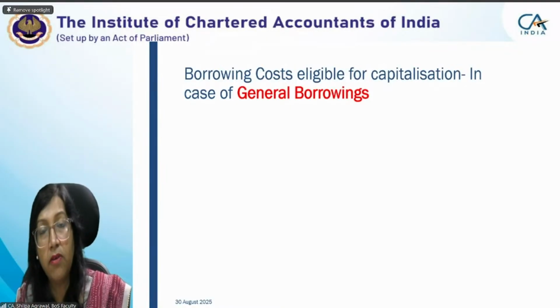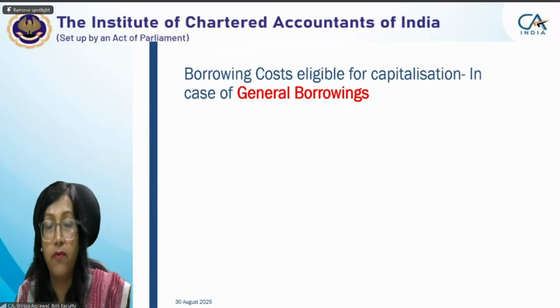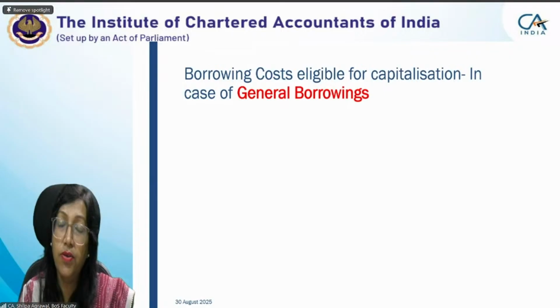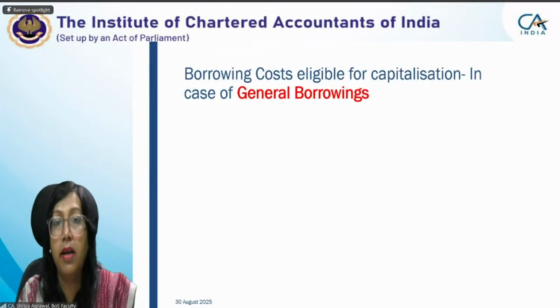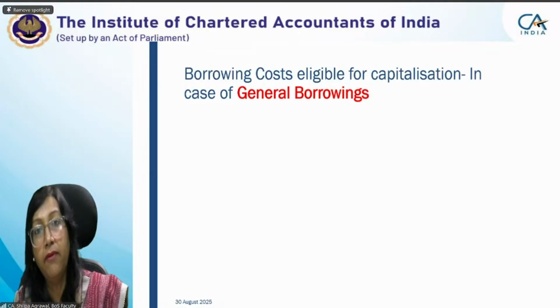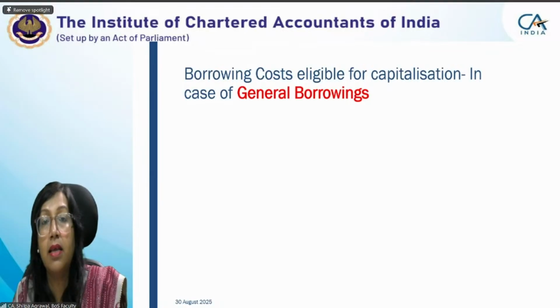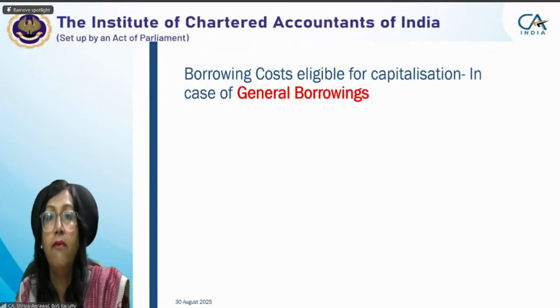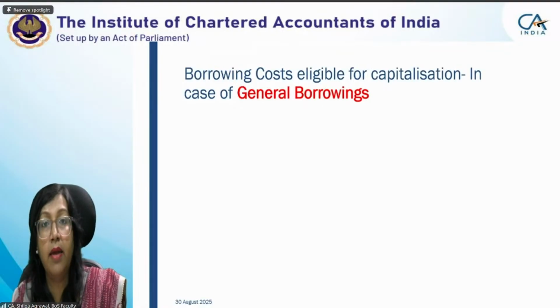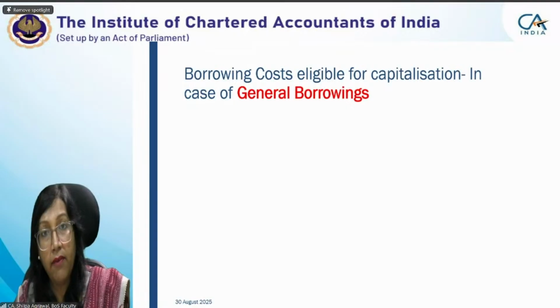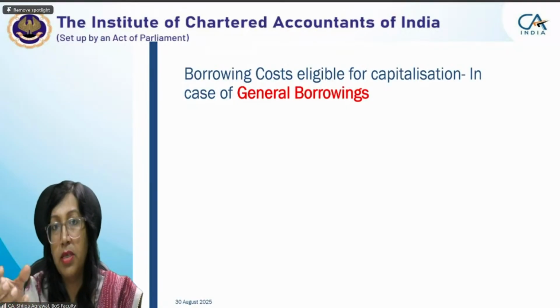In case of general borrowings, we cannot straightforwardly compute the interest. First, we have to compute the capitalization rate. Why are we using a capitalization rate? Because every borrowing has a different rate of interest, and that makes computing the borrowing cost a cumbersome exercise. When there are 2 or 3 borrowings, it is possible. But when there are many borrowings, for every amount used, we cannot find it out.